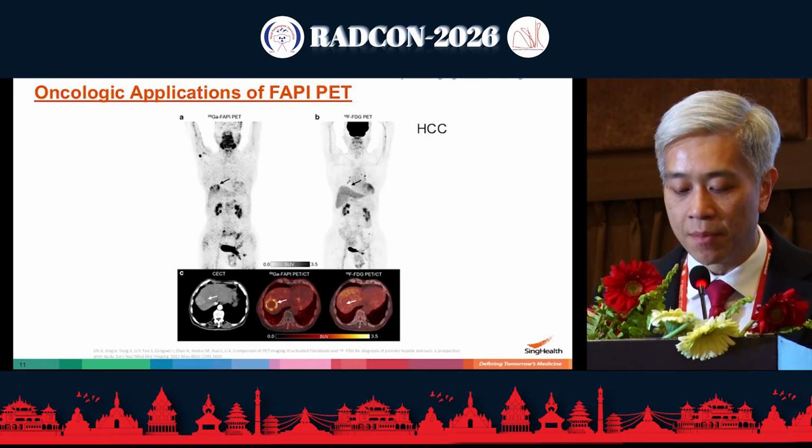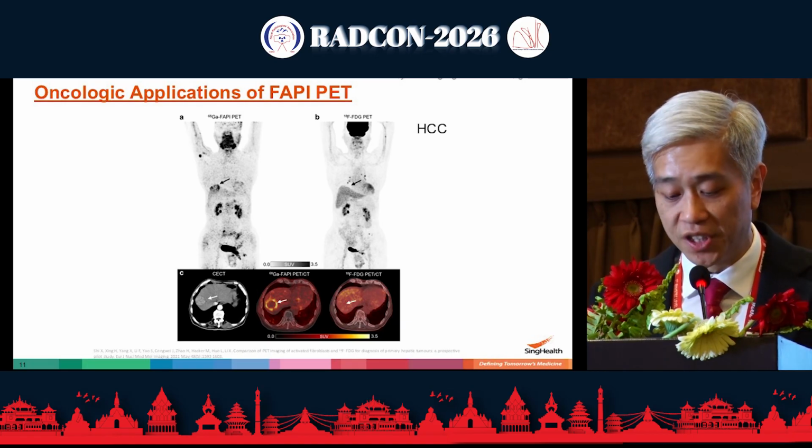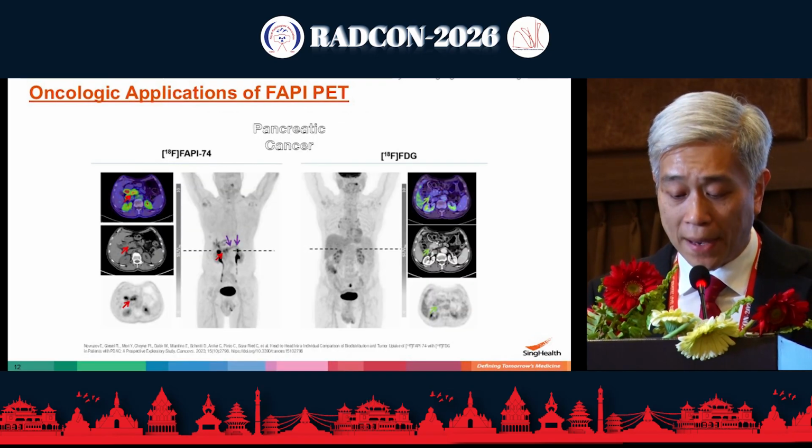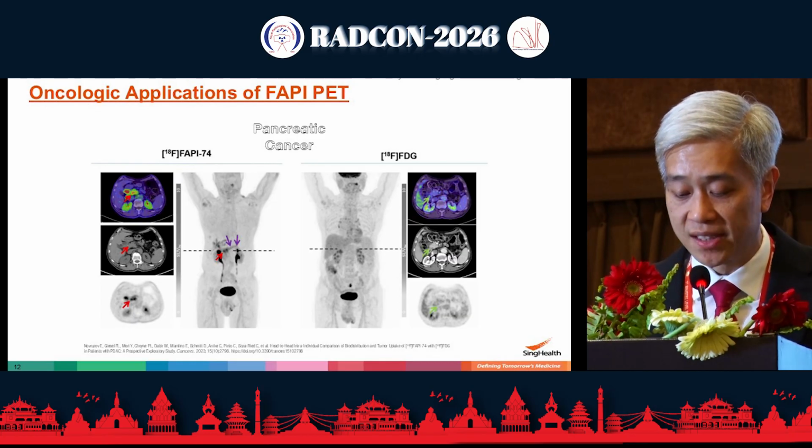Here you see the patient here. On the left side image, there is increased uptake in the HCC and relatively low uptake in the liver, whereas this same lesion does not show increased uptake on FDG PET. Pancreatic cancer as well, as I mentioned, can show increased uptake on FAPI versus on FDG.